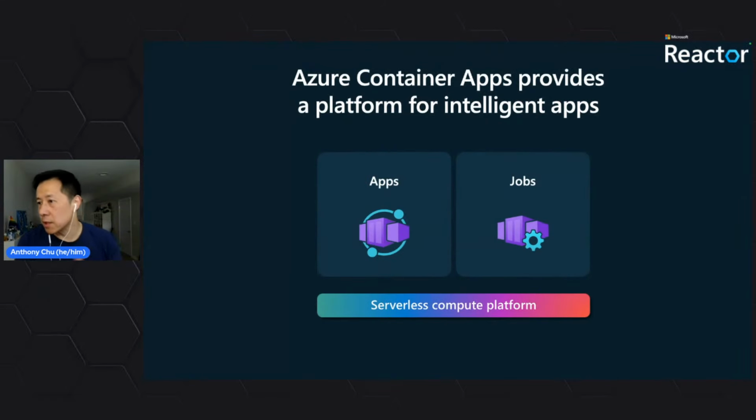So as we saw earlier, in container apps we have a couple of things you can deploy. You can deploy apps, which are basically things like web servers and services that run pretty much forever. Or you can have jobs, which are like a Python script that runs, does something, and then exits. Those are the two things that we can run in container apps.